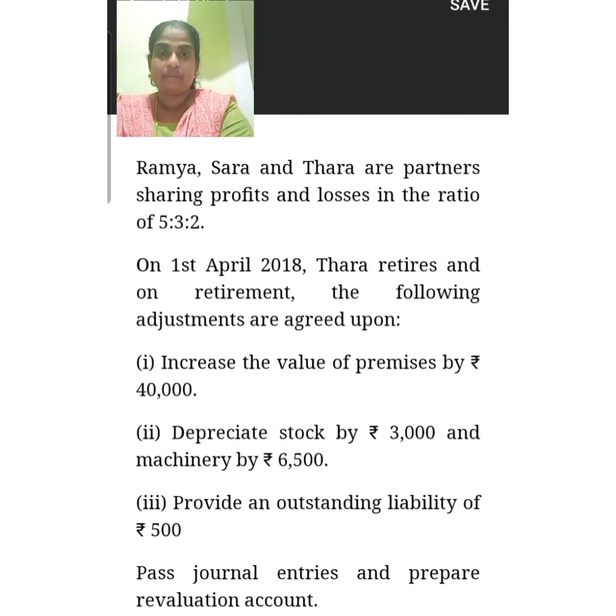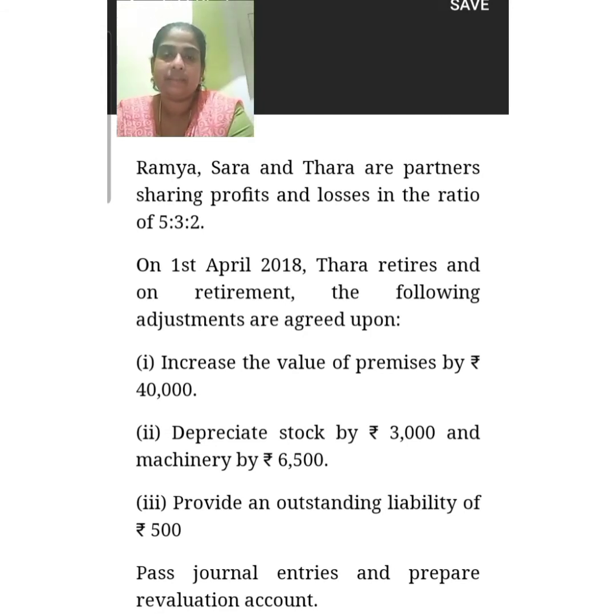This is the difference amount given. The increase in the value of premises is an example of an asset. If there is any increase in the value of assets, that amount should be recorded on the credit side. So on the credit side, enter by premises with an amount of 40,000.